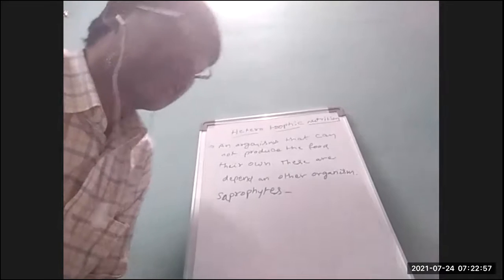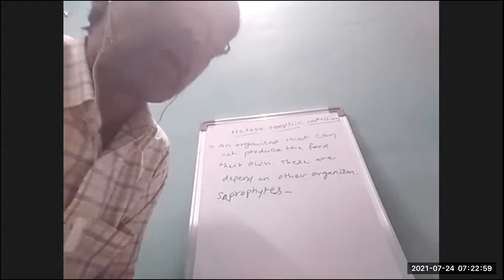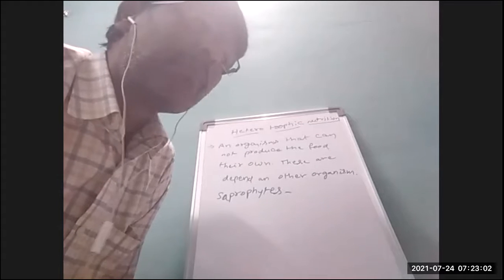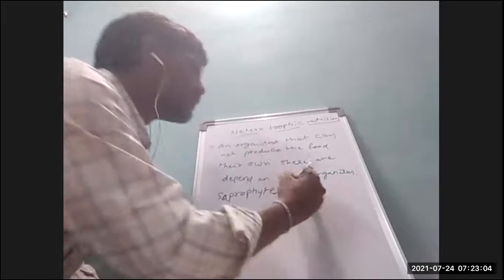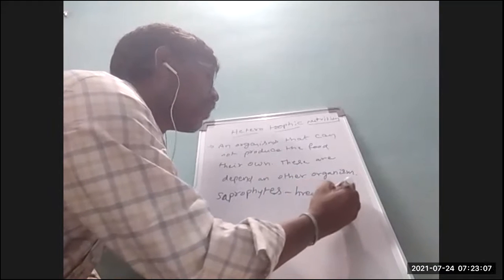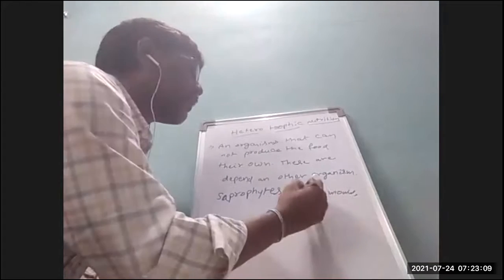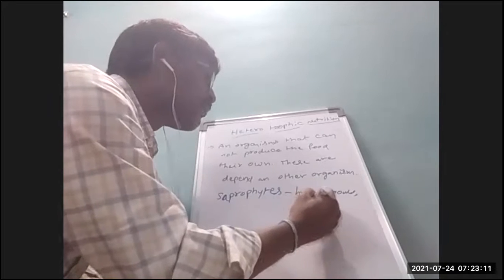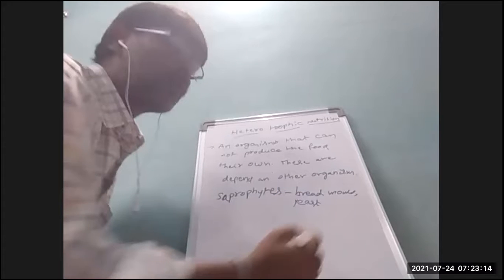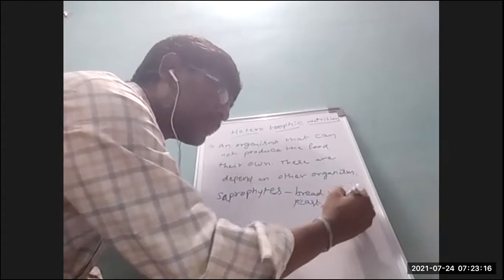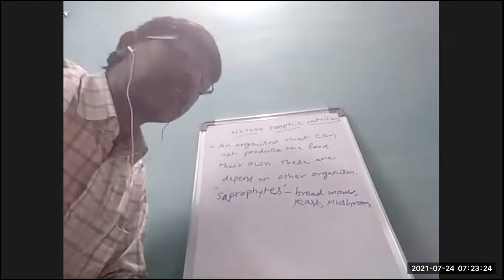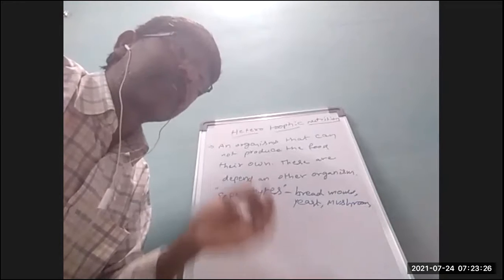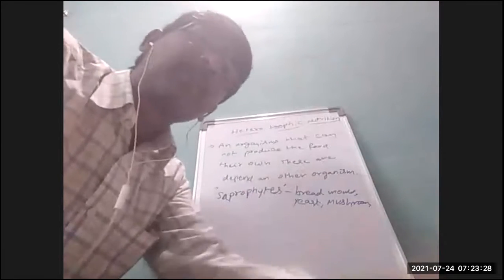Saprophyte. So what is a saprophyte? Examples are bread molds, yeast, and mushrooms. Saprophytes take in food material only after first breaking it down outside of the body.